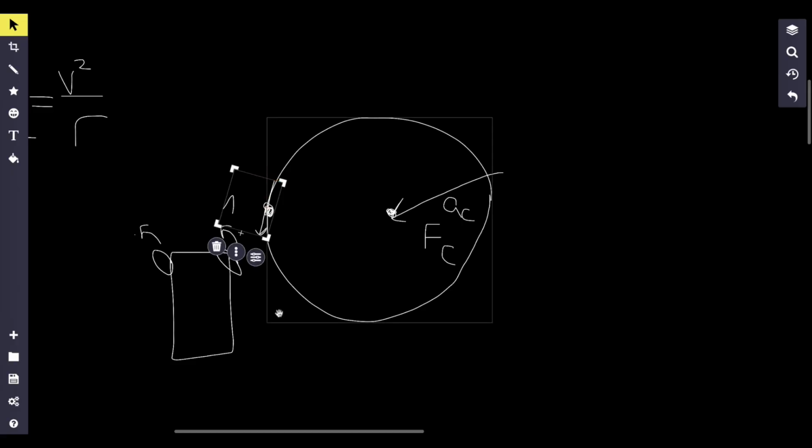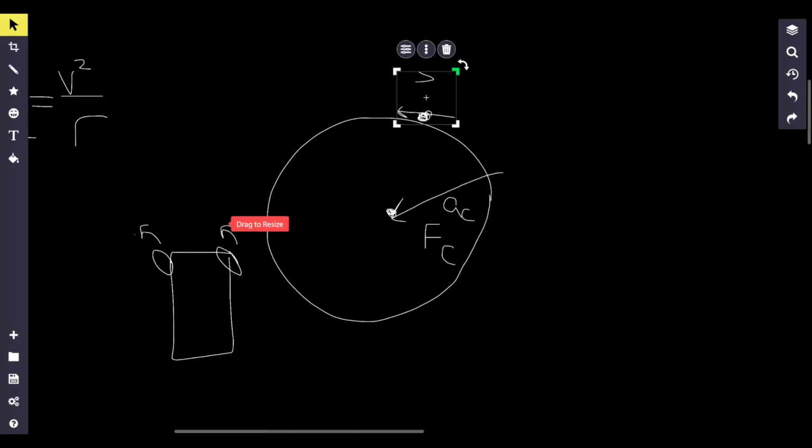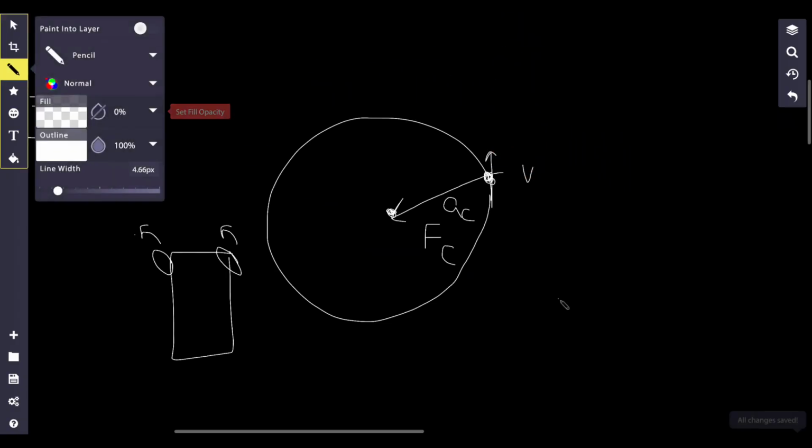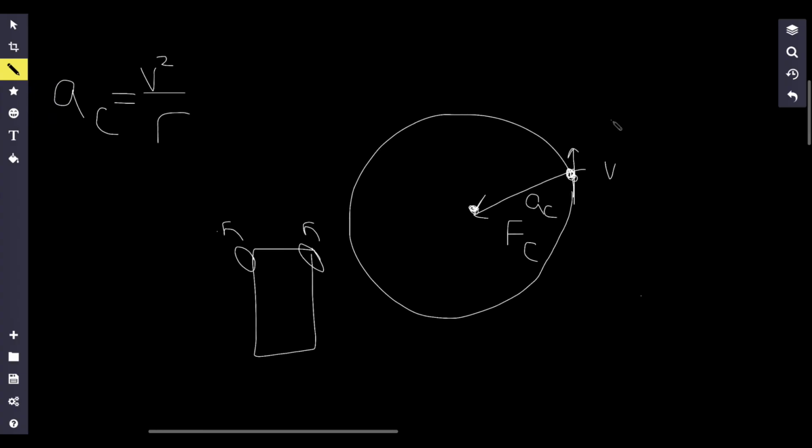A good analogy for this is planets. Think about the planets in our solar system. Without the sun's gravity, which in this case would be our centripetal force, our planets would just zoom off. But because the sun is there, it keeps things in a nice orbit. And for these centripetal acceleration and centripetal force problems, a lot of the time the velocity is just going to be constant.